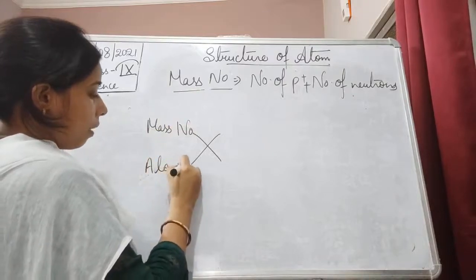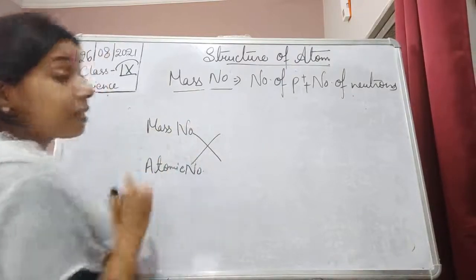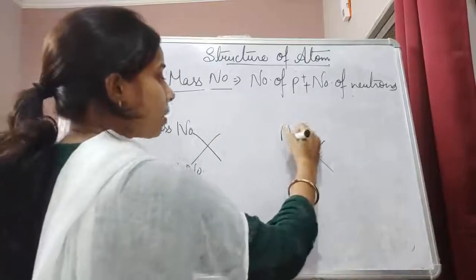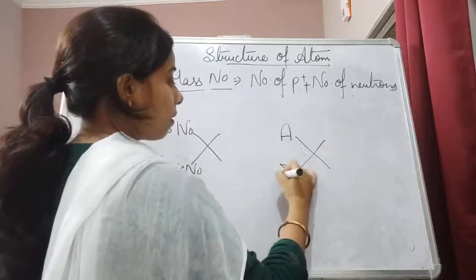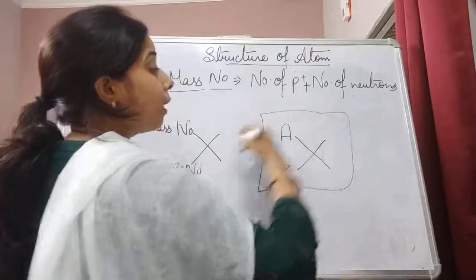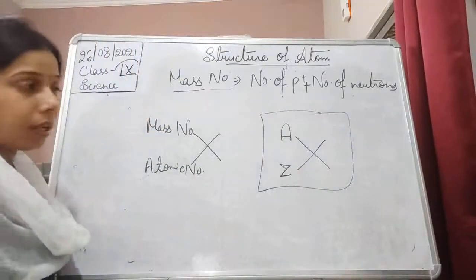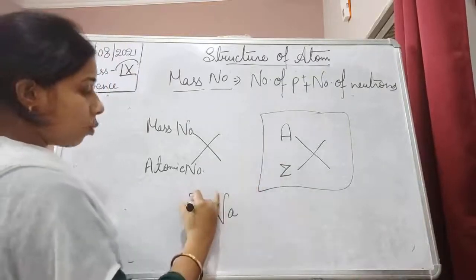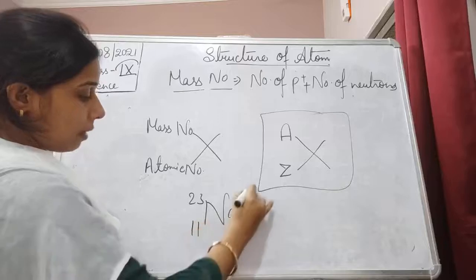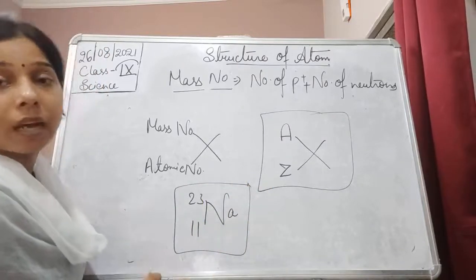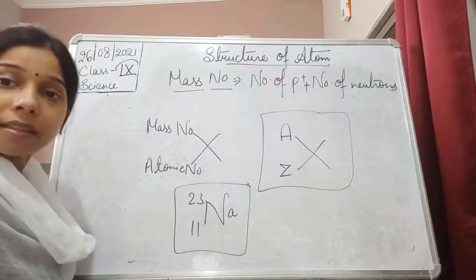X is the symbol, the mass number is represented by A and the atomic number by Z. Like for sodium itself, its mass number is 23 and its atomic number is 11. This is how we represent an atom with its symbol and its atomic and mass number.